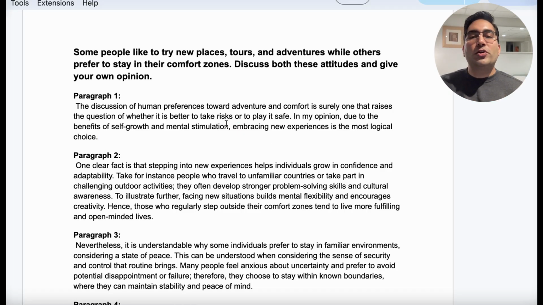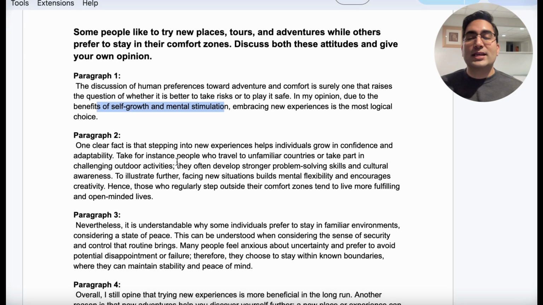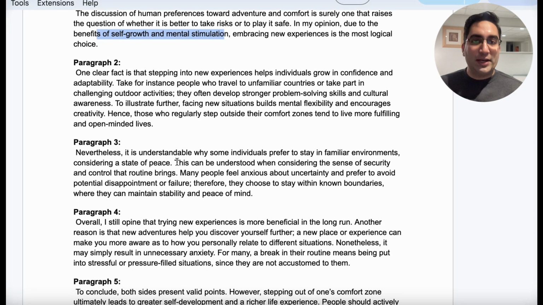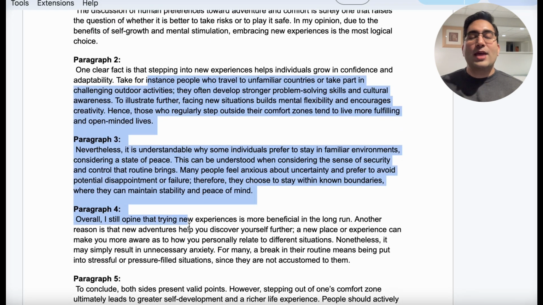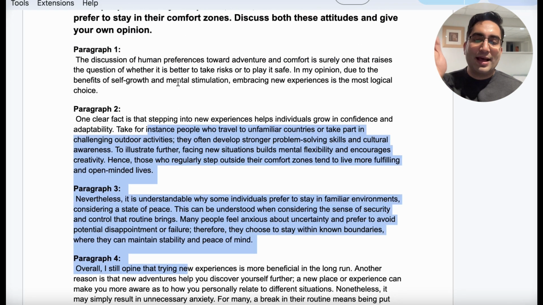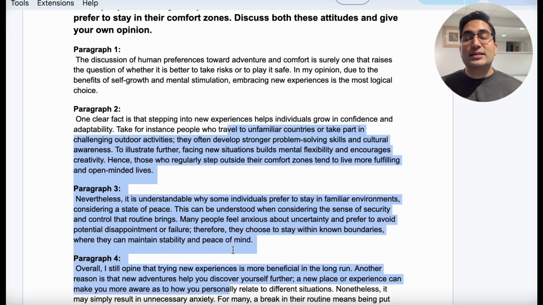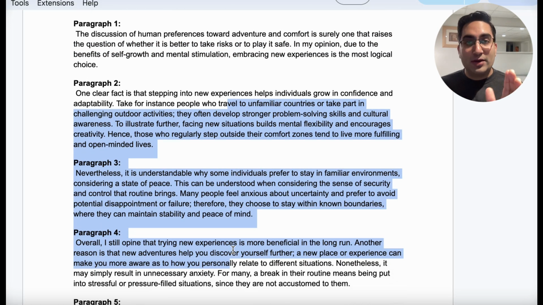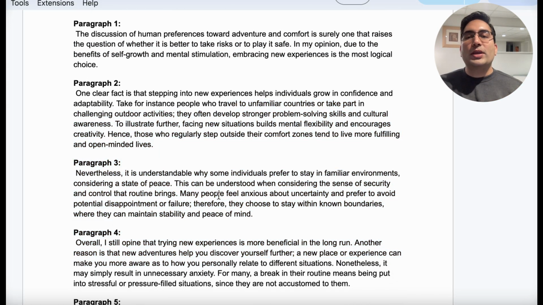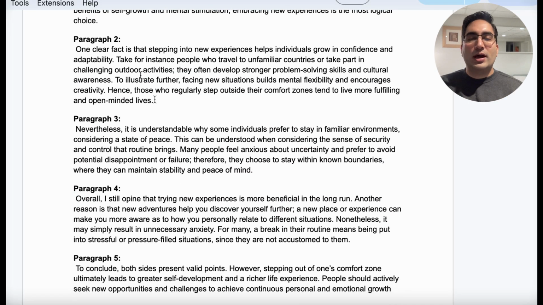Perfect. So your opinions that are mentioned here, the reasons behind your opinion, I should say, are going to be explained later in the body paragraphs. And when you do that, it shows a very nice flow from the intro to your body paragraphs, giving you the marks for coherence and flow. Okay, so now our opinion is done. We're going to go into the body paragraphs.